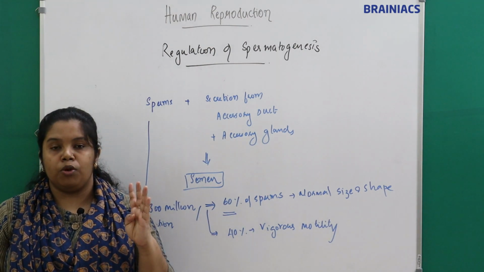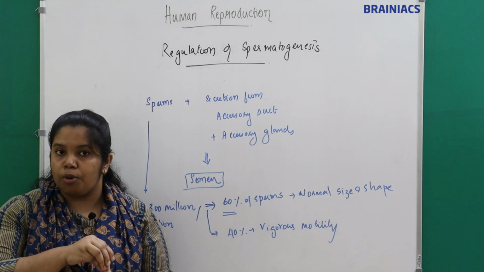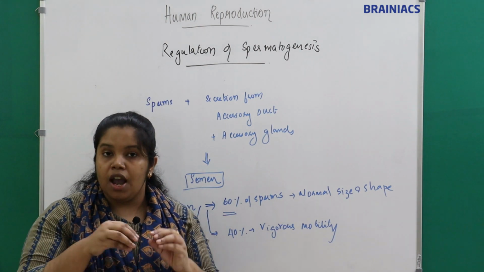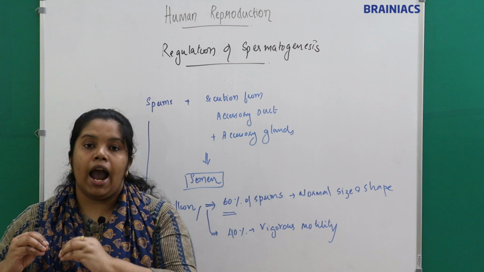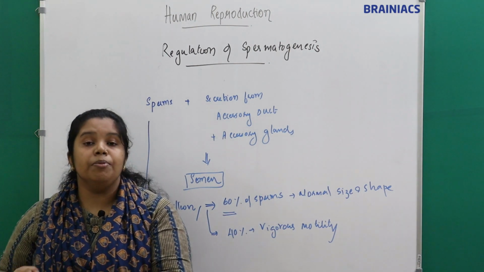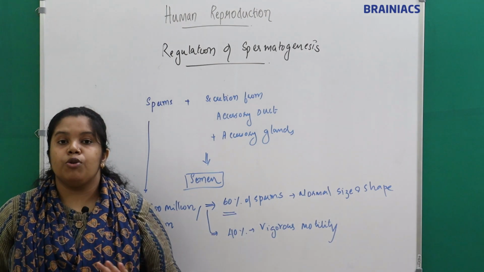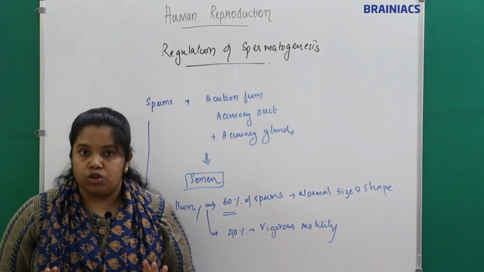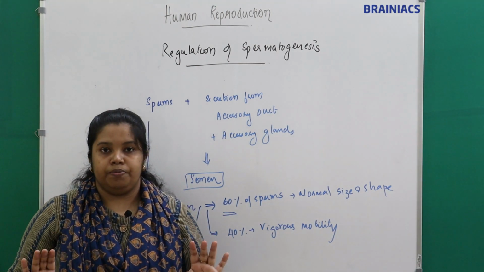Then we have seen the regulation, how LH, FSH, testosterone and inhibin work. What are the 5 hormones? We have GnRH, or gonadotropin releasing hormone, from the hypothalamus. We have LH and FSH from the pituitary. We have testosterone from the Leydig cells. We have the androgen binding protein and inhibin from the Sertoli cells. These hormones together regulate the process of spermatogenesis. Clear? This is the process of spermatogenesis. Clear, everyone?